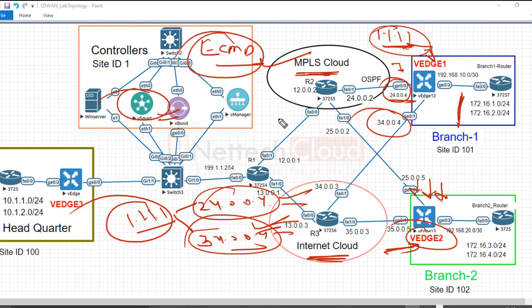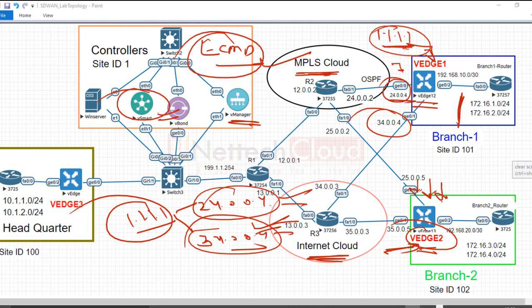If we want MPLS to be preferred over internet, or internet over MPLS, or maybe for any specific application one of the transports should be preferred over another, it's all possible with policy. For that we need to create a policy in vManage, and then the policy will be pushed to the vSmart. In case of a data plane policy affecting the data plane, WAN edge devices will receive the policy from the vSmart. In case of control plane policies, of course, they will never be pushed to the WAN edge devices and will remain on the vSmart only. But without creating a policy, both transports will have no preference value, right?